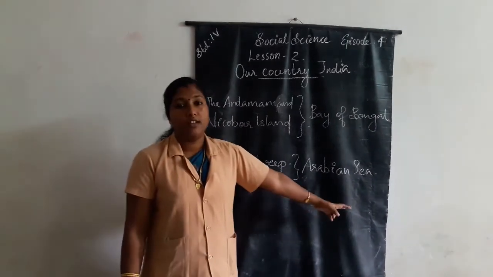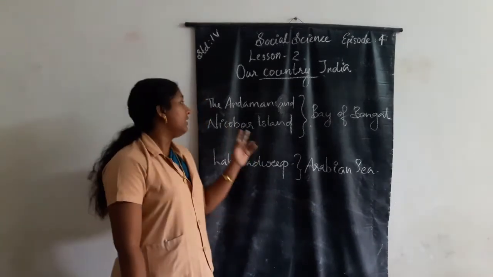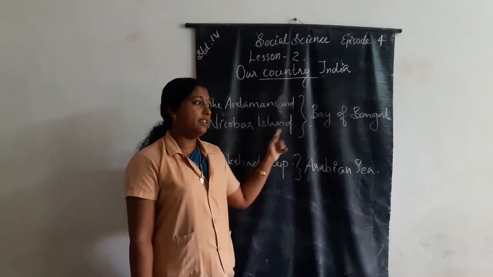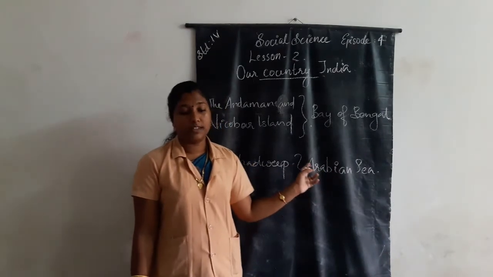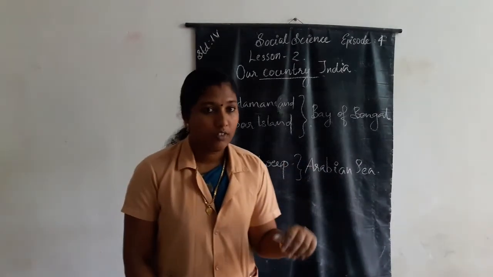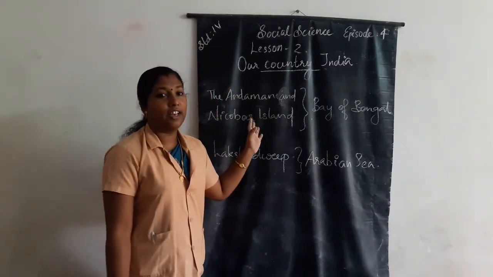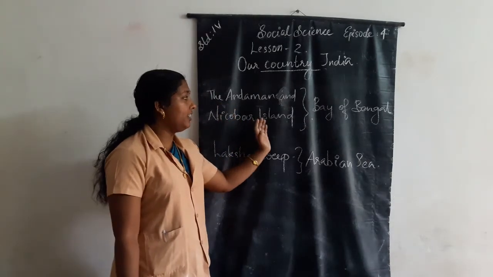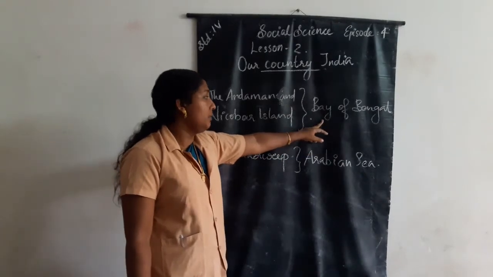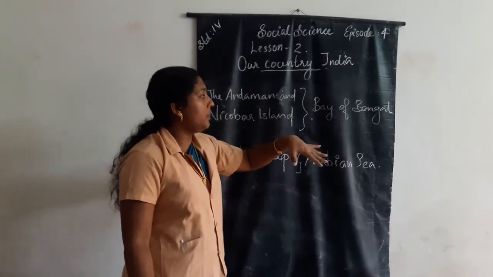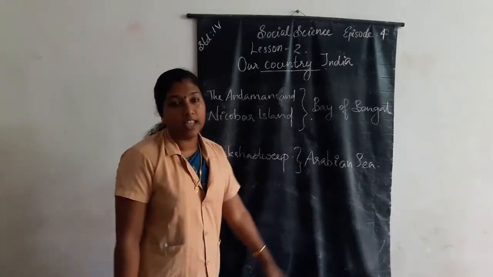Once again, in India there are two groups of islands present. The Andaman and Nicobar Islands are in the Bay of Bengal and Lakshadweep is in the Arabian Sea. Okay, students, once again, the Andaman and Nicobar Islands are in the Bay of Bengal. Bay means water bodies surrounded by land on three sides. Then Lakshadweep is in the Arabian Sea.